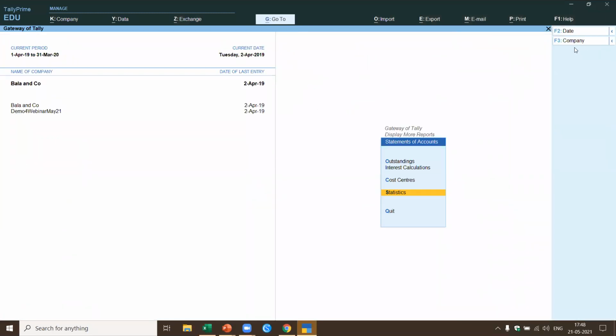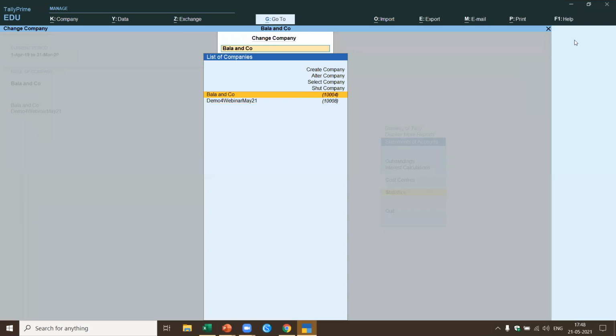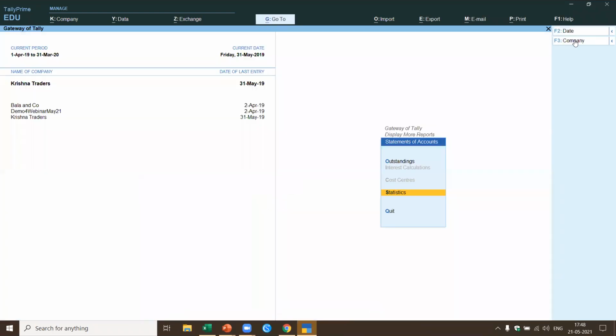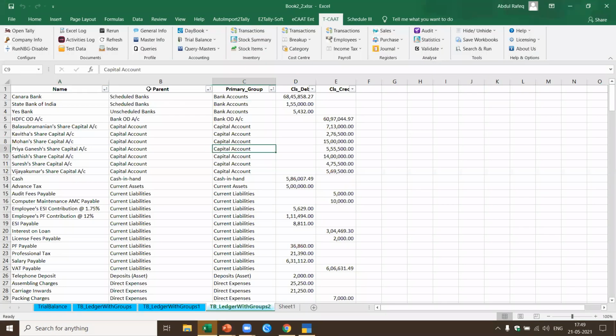Now let me open one more company, so then you'll get an idea. Select company. Okay, here I've selected, let's say, demo company, or let's say Krishna Traders. Now I've got three companies open. Now let me come back to the trial balance, multiple companies.